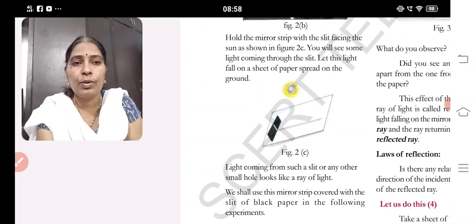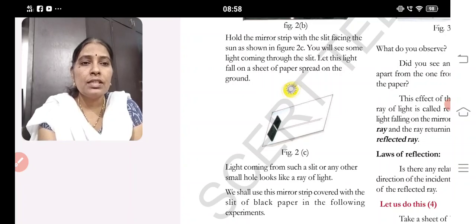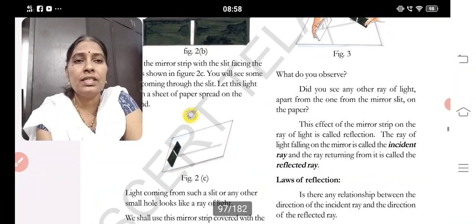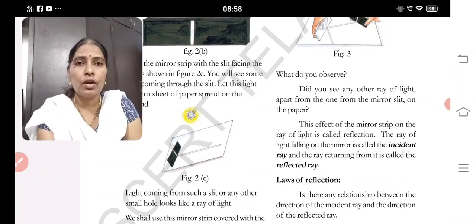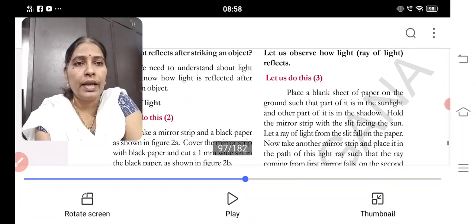See how nice the experiment is. Light coming from such a slit or any other small hole looks like a ray of light. We shall use this mirror strip covered with a slit of black paper in the following experiments also. So from this simple experiment, we conclude that light travels in the form of a ray.